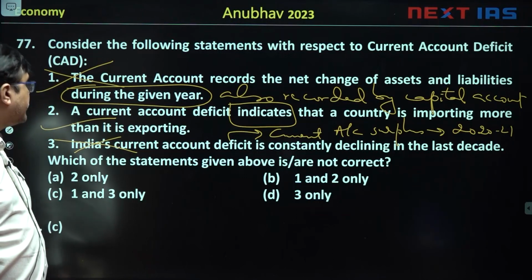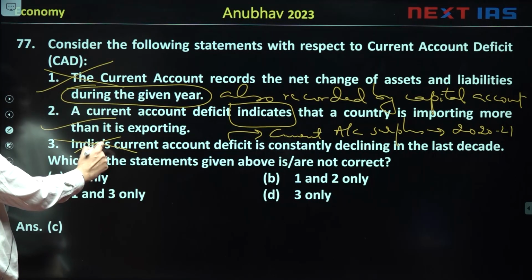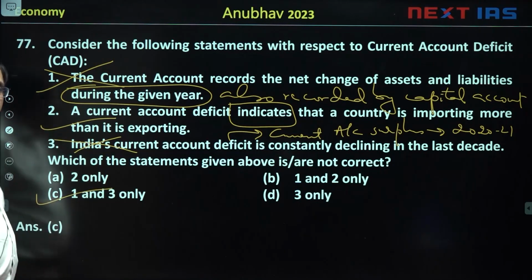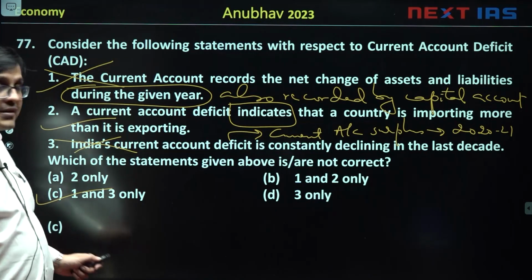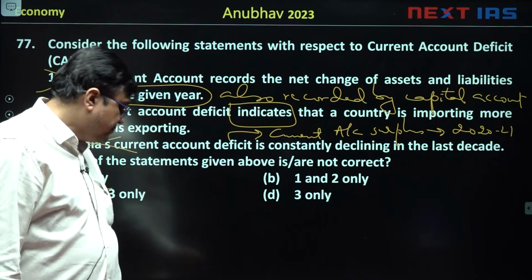So the question says, which of the statements are not correct? The first and third statements are not correct. So your answer will be C. First and third statements are not correct, so your answer will be C.